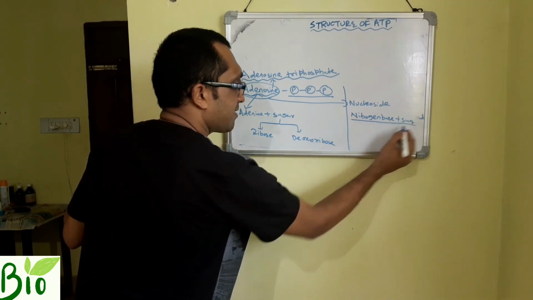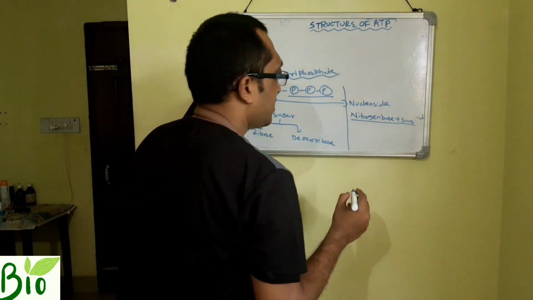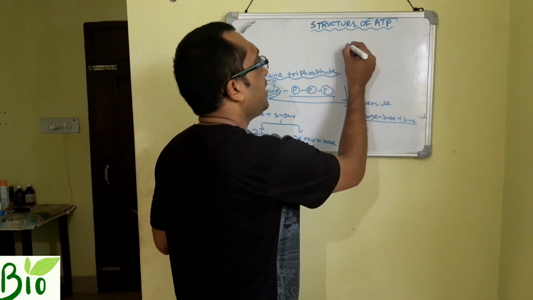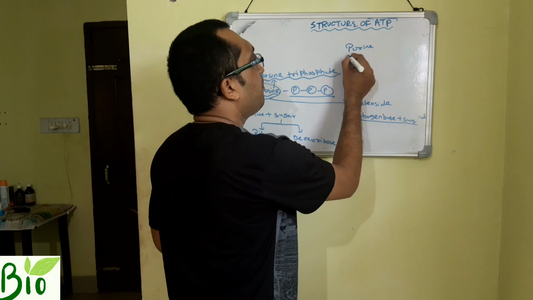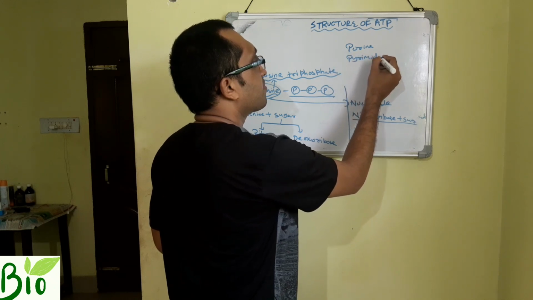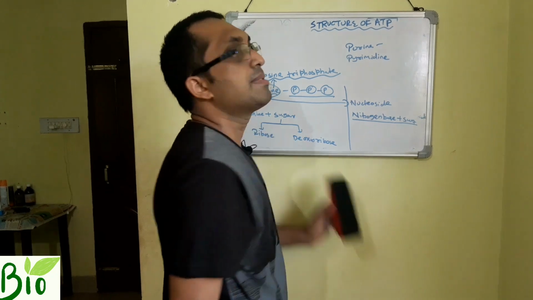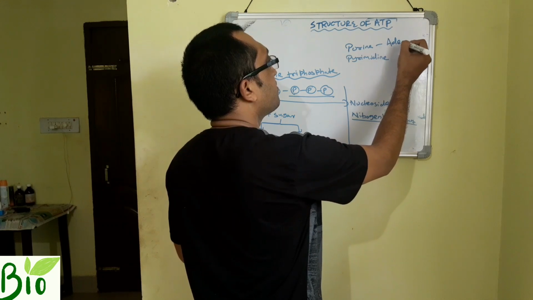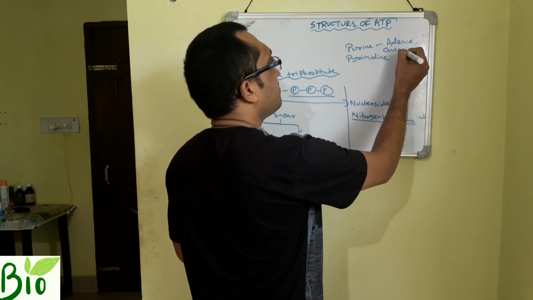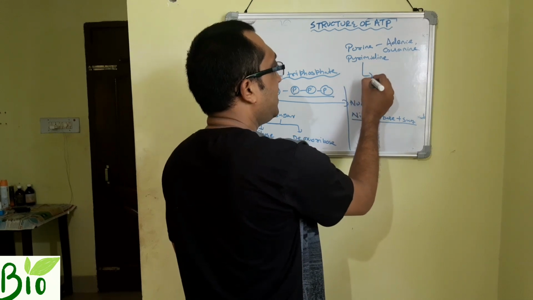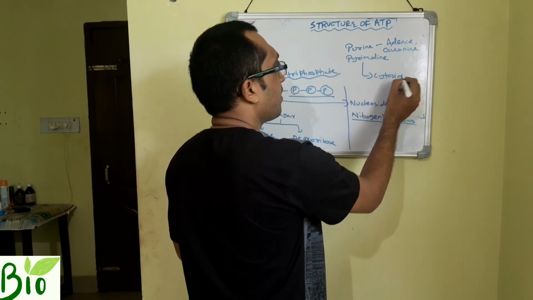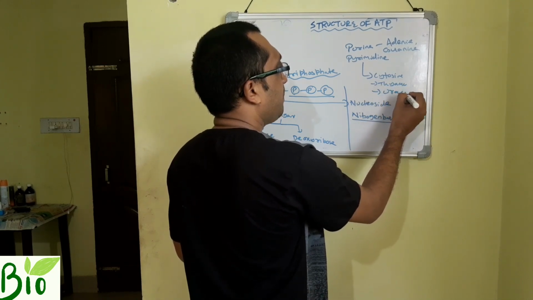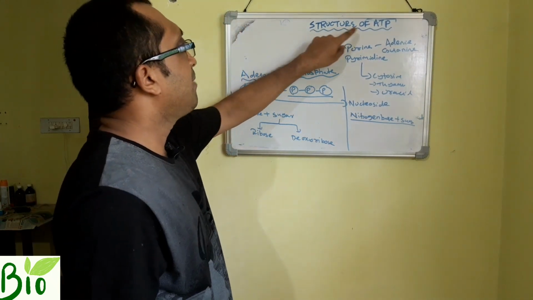So what are nitrogen bases? Nitrogen bases are the ring structures present in nucleic acids. There are 2 types of nitrogen bases: purine and pyrimidine. Purine is of 2 types, adenine and guanine. Pyrimidine is of 3 types, cytosine, thymine and uracil.